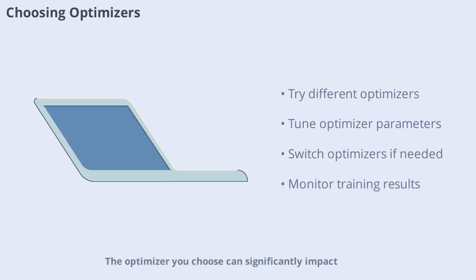The optimizer you choose can significantly impact your model's training speed and final accuracy. Popular options include SGD, Adam, and RMSprop, each with its own strengths. Experiment with different optimizers and tune their parameters to find the best fit for your problem. Sometimes, switching optimizers during training can yield better results.